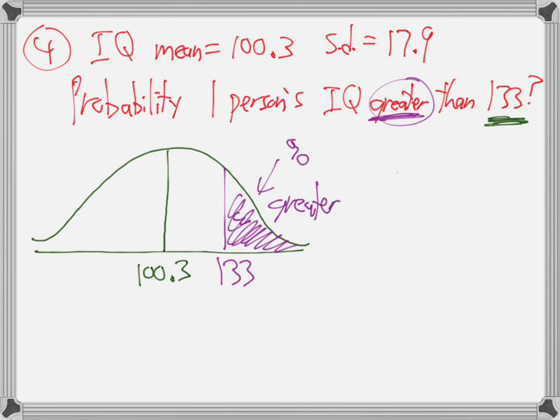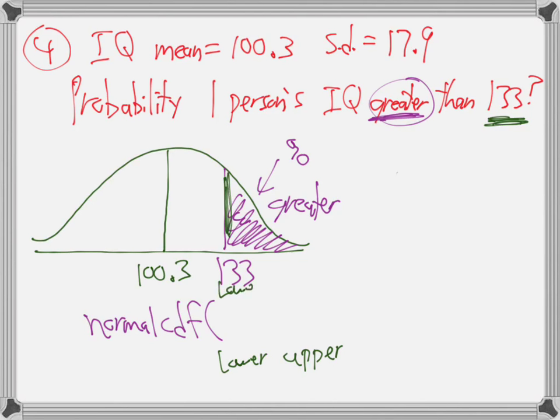Finding percentages is always the normal CDF. Right? Percentages are always the normal CDF. So now what do we do from there? We put in lower and upper. What is the lower? 133. Yes, it's the lower of the chunk of shading. And the upper? 99999, a whole bunch of nines, as many as you want, as long as it's 4 or more.